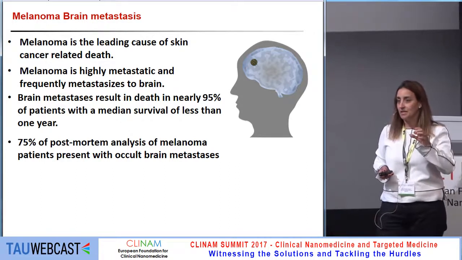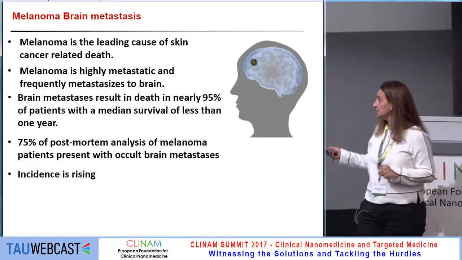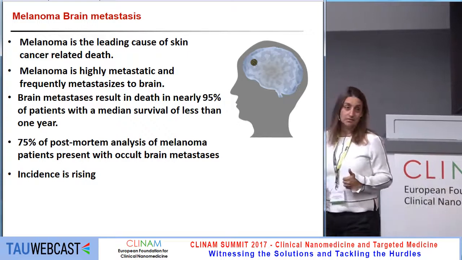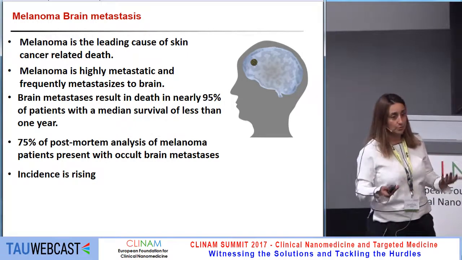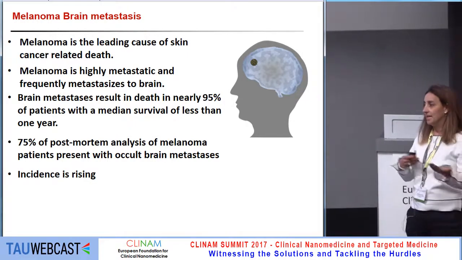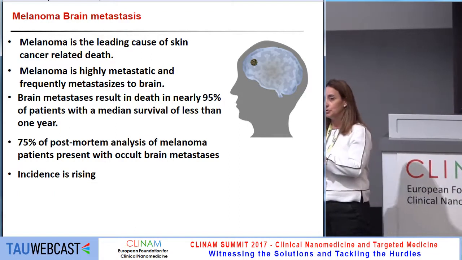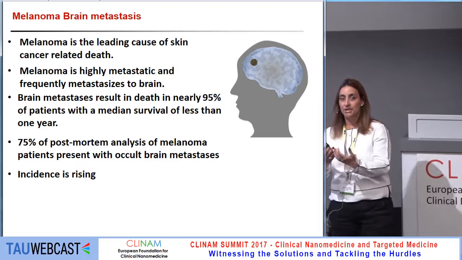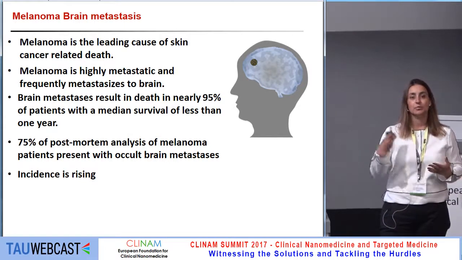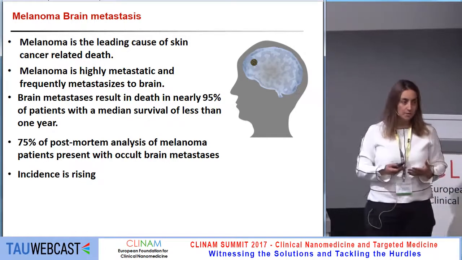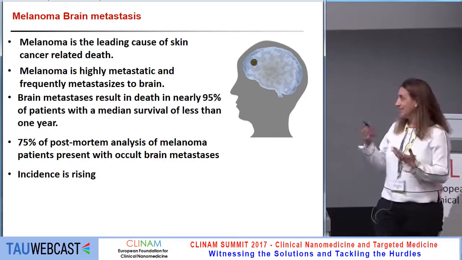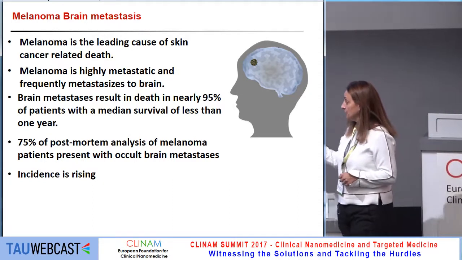These are micrometastases that were not detected earlier. Incidence is rising, and it's mainly rising because of the immunotherapies and the BRAF and MEK inhibitors that are working wonderfully in debulking the tumor, but still, the longer we live, we see more recurrence, and when they recur, they become way more aggressive, those tumors, and at different metastatic sites, especially in the brain.